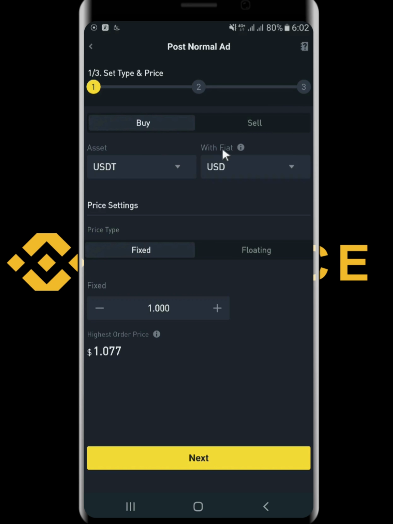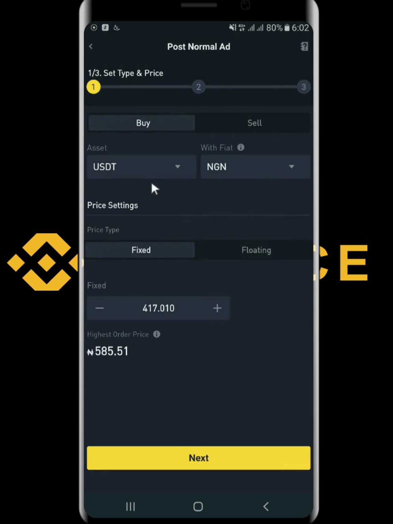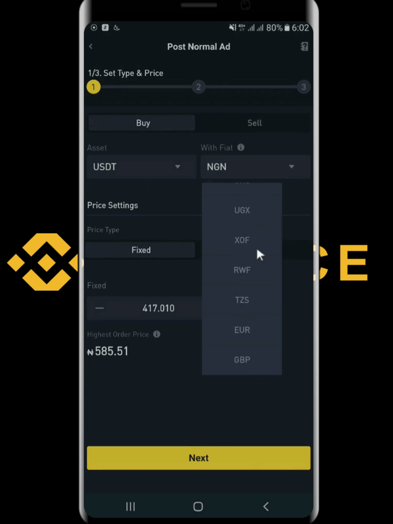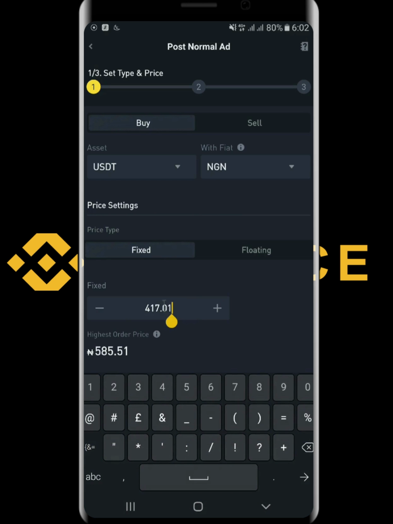So fiat means government issued currency or government approved currency. So you will select the fiat currency of your country. For my country, I will select NGN, that is Nigeria. So you can go ahead and check the list of the currencies down here, check around and select the currency of your country. And then right here you can see the highest order price. Right here you can select the highest order price you want to buy or you want to sell. So you can just go ahead and select it.